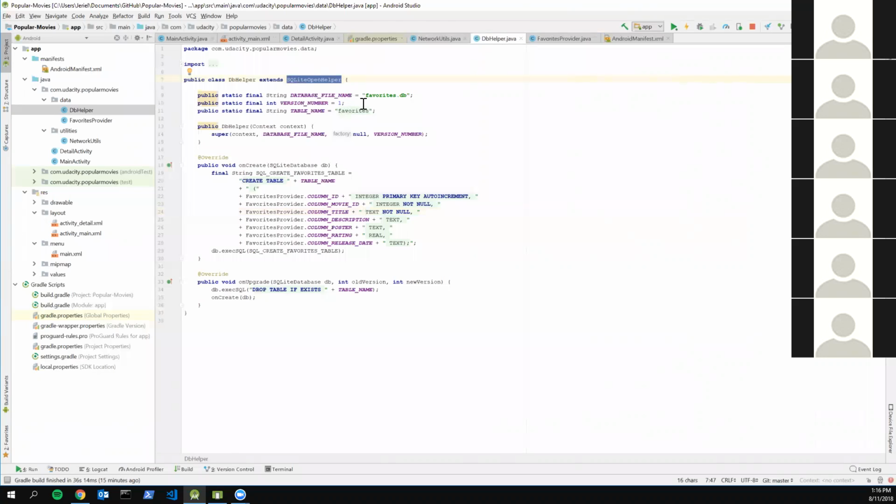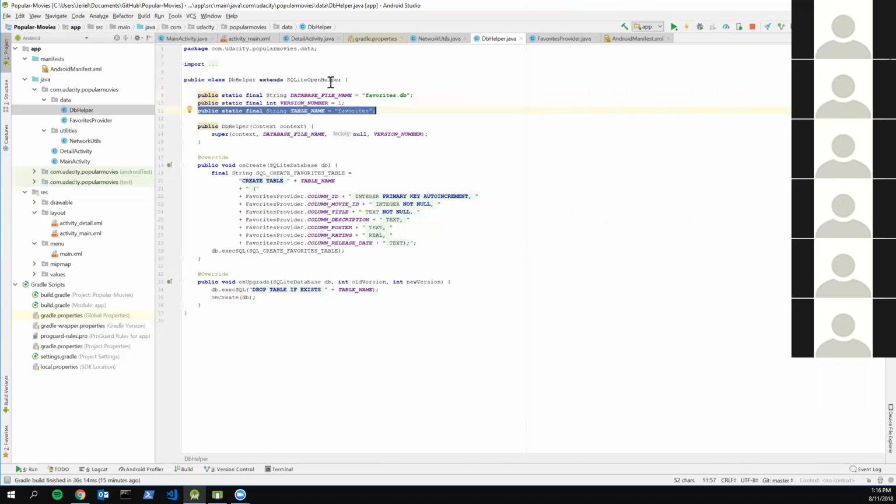In order to do that, this is really all you need. You need a string, which is basically just the file name for whatever you want to call your database. You can call it anything, but it needs to be a .db file. These are all going to be constants, by the way. Then you need a version number. For the purpose of this project, you don't really need to update your version number, but you need a basic number for your constructor. You also need, for later on, to name your table whatever you want to call it.